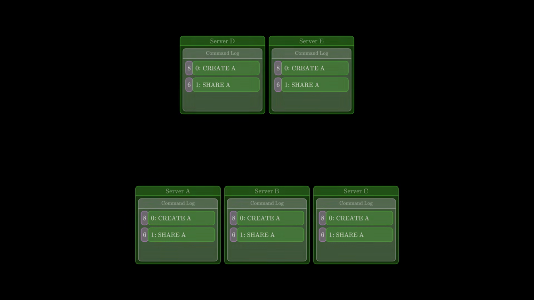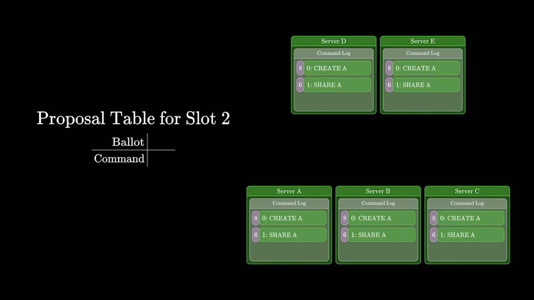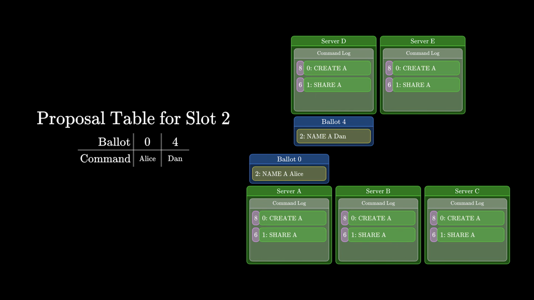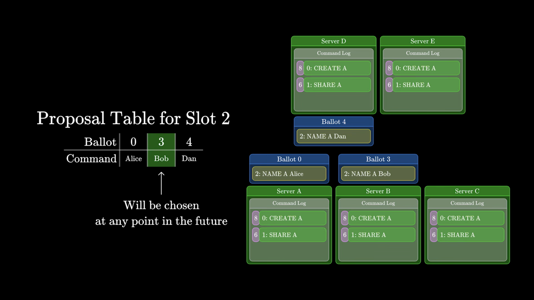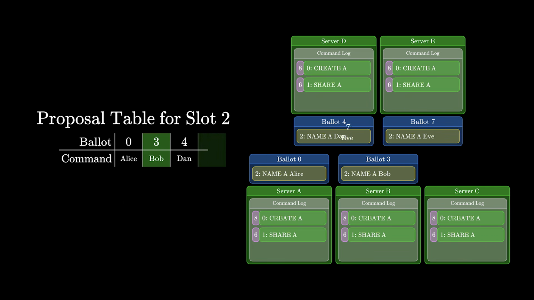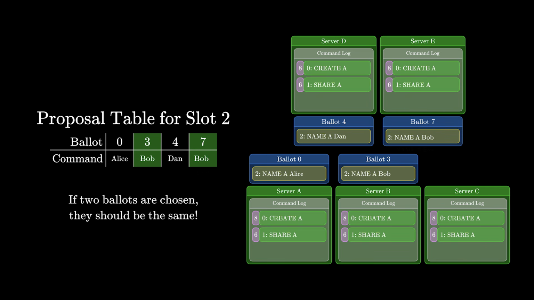To help us reason through it, I'm going to build a proposal table. Every time a command for slot 2 gets proposed, I'll add its ballot number and command as a column, and I'll order the columns by their ballot number. Whenever we add a column, we color it green if it's going to be chosen. Now, that's obviously impossible to predict, but this is a conceptual tool for us to prove that our protocol works. For this proof, you'll just have to imagine that you somehow know the future. What we want is simple. All the green commands should be the same. If 2 ballots for the same slot both end up chosen, they should have the same command.